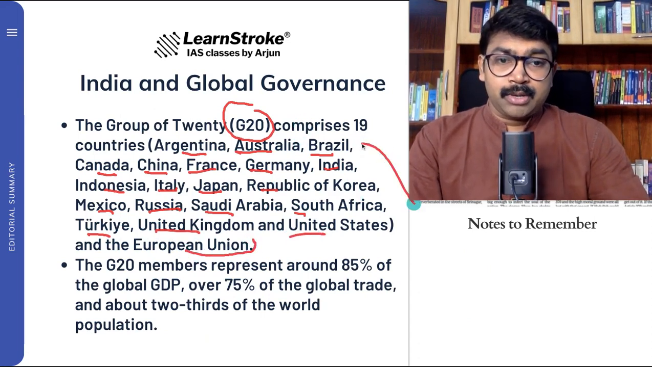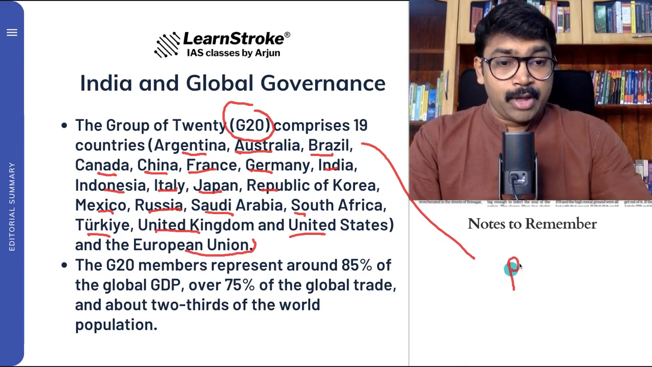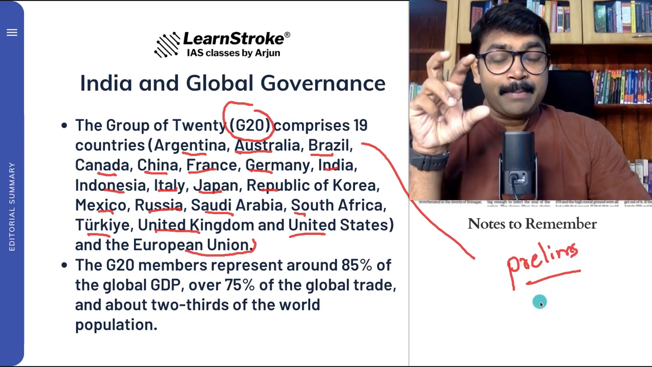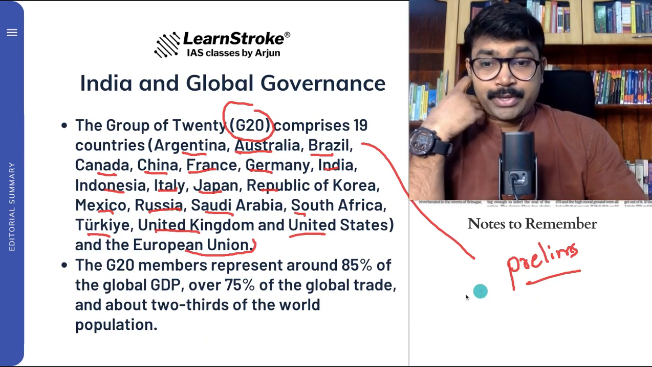So this is also important for the prelims examination, because you need to have an idea about which of the following are members of G20 countries. This can be an expected question also.